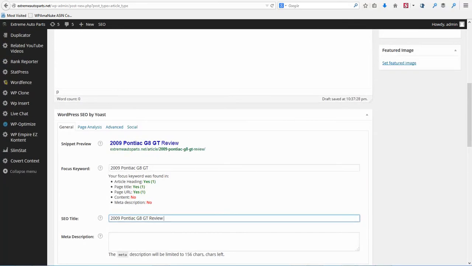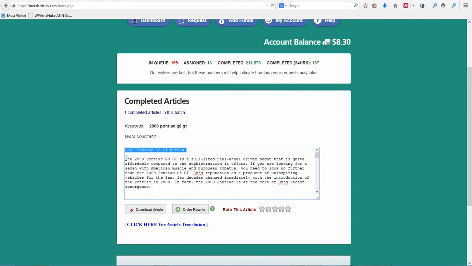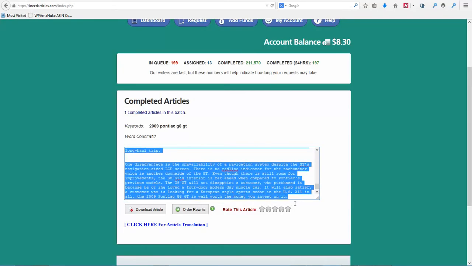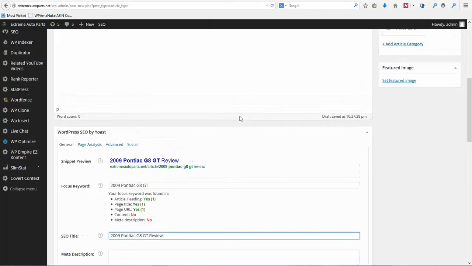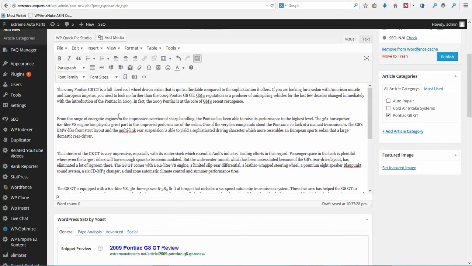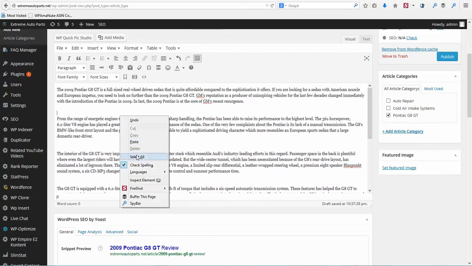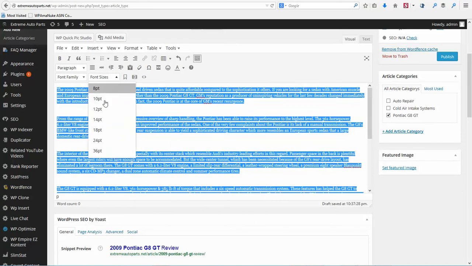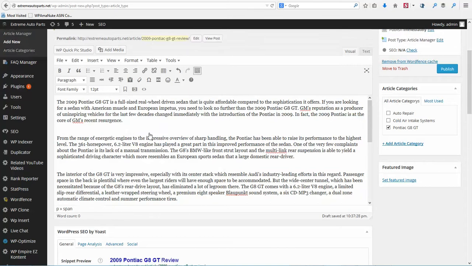Okay, so now we need to get the rest of the article, so I'm going to copy this article. They do a great job writing articles, by the way. I'm going to paste my article in, and I'm going to right click and select all, and I'm going to put this at a 12 font. Okay, so we have our article in there.